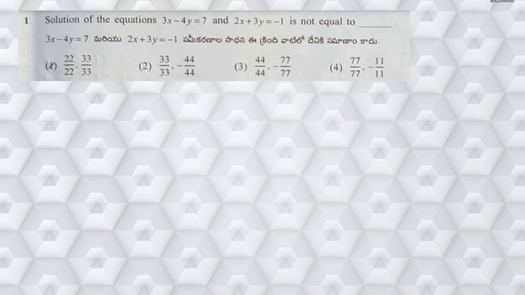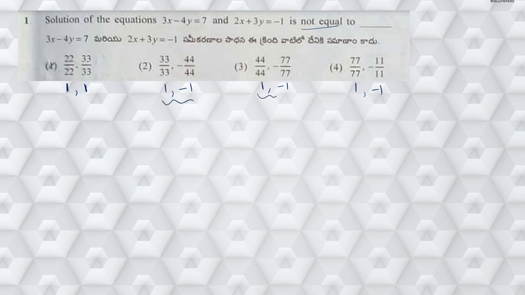Question number 1: the solution of the equations 3x minus 4y is equal to 7 and 2x plus 3y is equal to minus 1 is not equal to. So he's saying which of the following is not a solution, right? From this you can clearly see the options. The first option is 1 comma 1, and the second option if you observe is 1 comma minus 1, the third option is 1 comma minus 1, and the fourth option is also 1 comma minus 1.